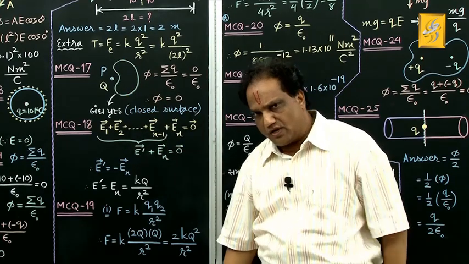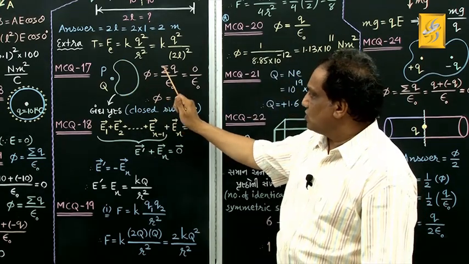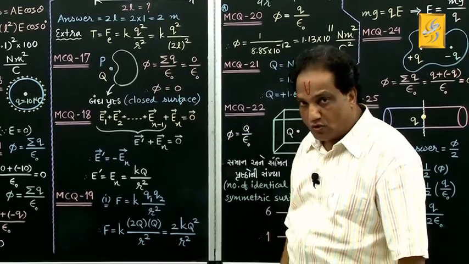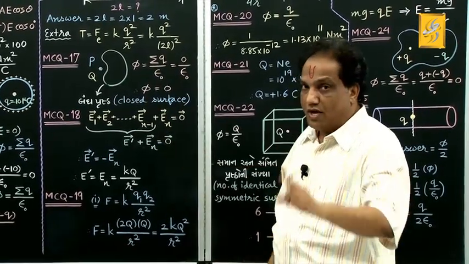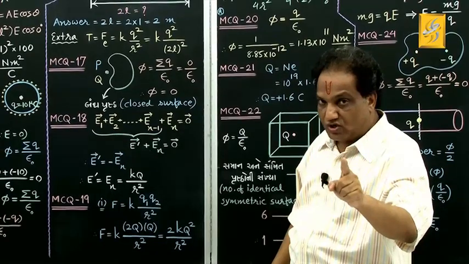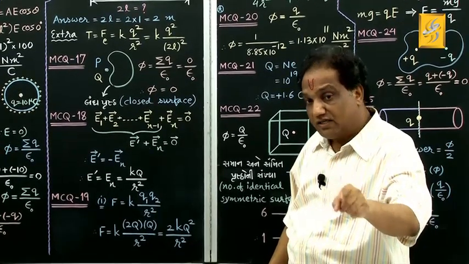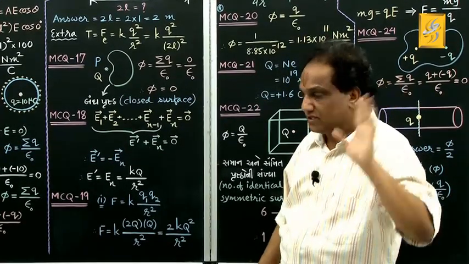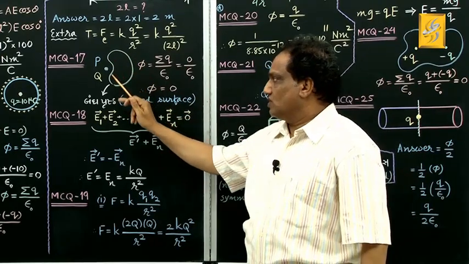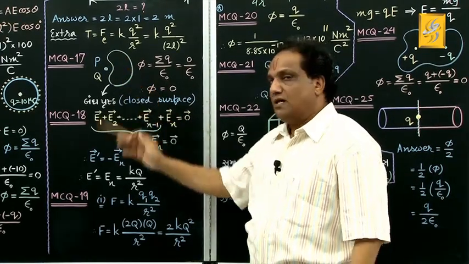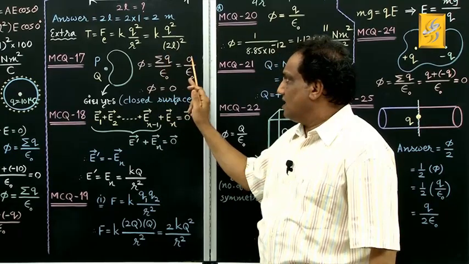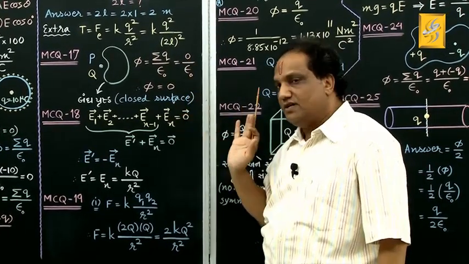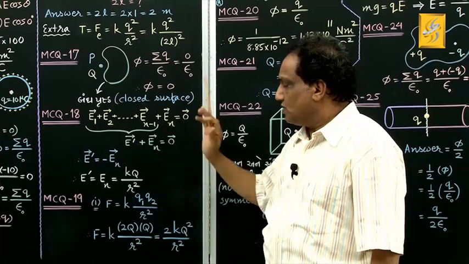Let us find out according to Gauss law. Phi equals sigma q upon epsilon 0. But tell me, what is sigma q? The algebraic summation of electric charge enclosed by the given closed surface. But in this closed surface there are no charges, that's why sigma q is 0. 0 upon epsilon 0 will be 0. So phi equals 0.